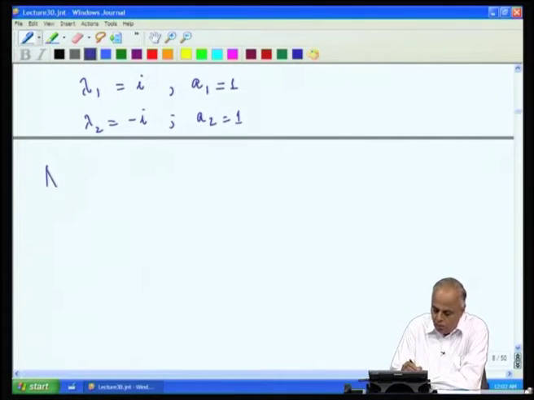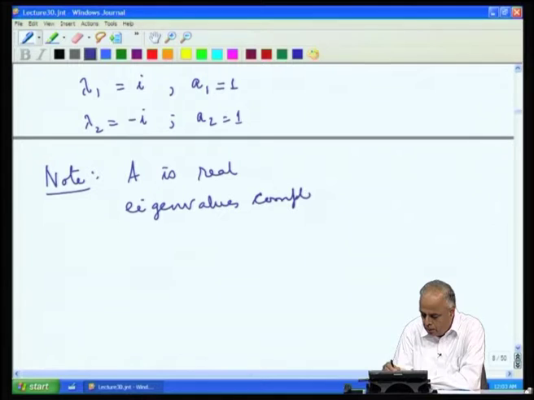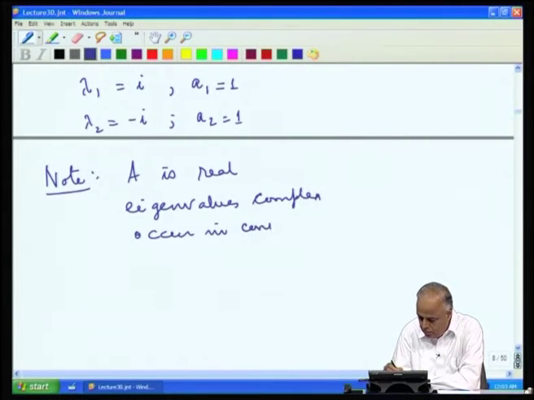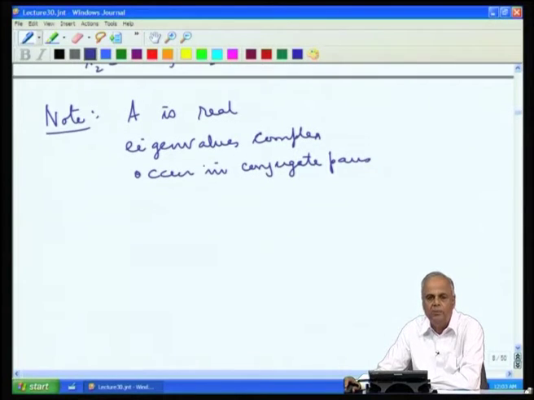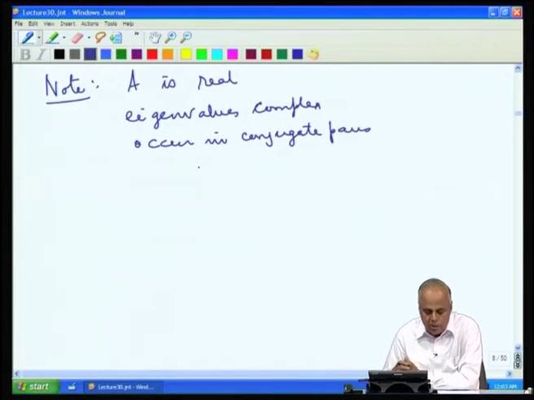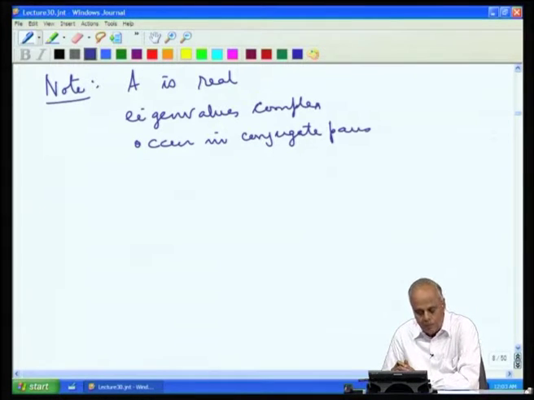So, here note: A is real, eigenvalues are complex, they occur in conjugate pairs. Whenever you have a real matrix, and it has an eigenvalue which is complex, the complex eigenvalues must always appear in conjugate pairs.